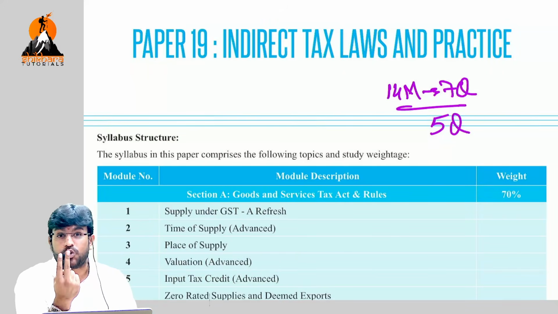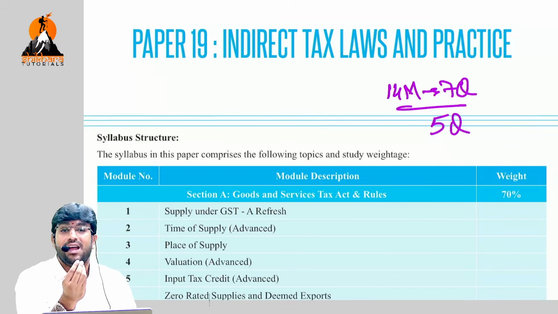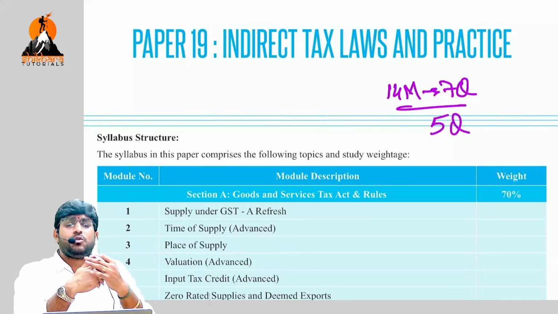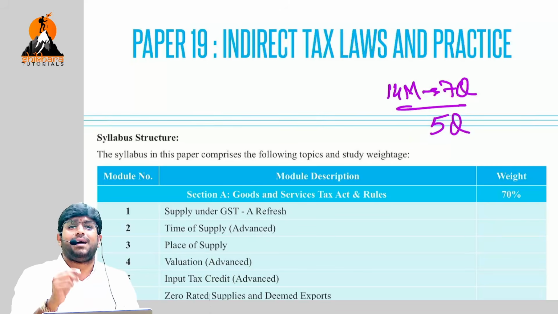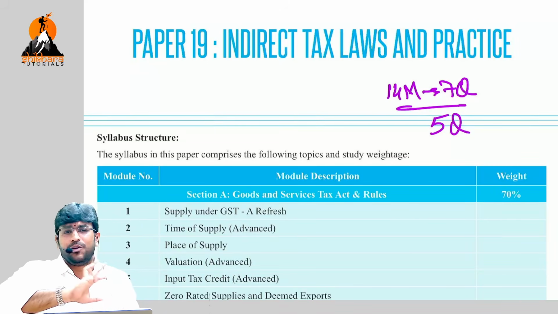You technically have 2 questions as choice. You have 2 questions as choice, guys. 2 is not a small thing, it's a big thing. So out of 7, you are writing only 5, and you have a good scope for choice questions as well. So 14 marks, 5 questions, 70 marks, 30 marks MCQ. That's the paper pattern they use in the examination. I'm sure you are aware of this very well.